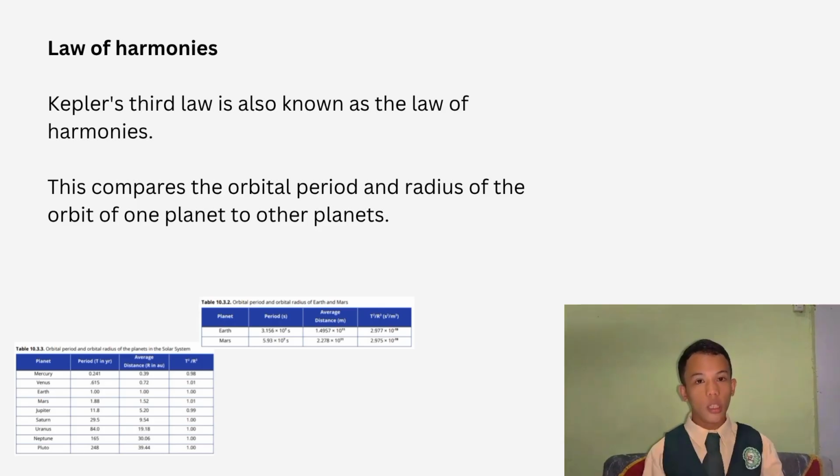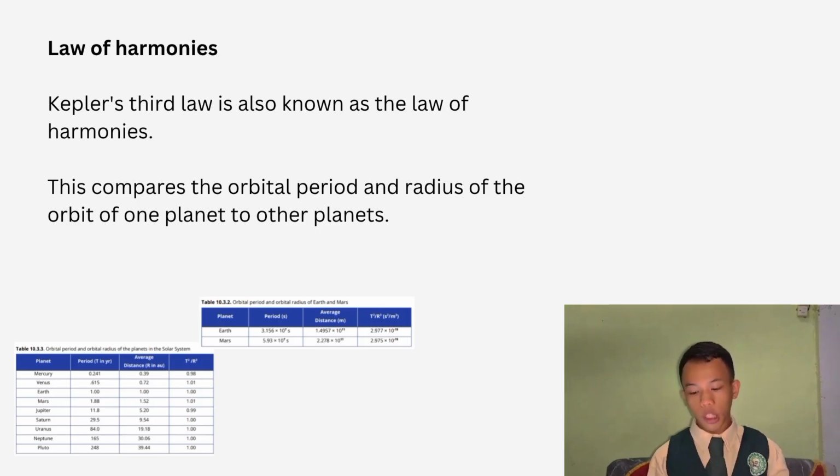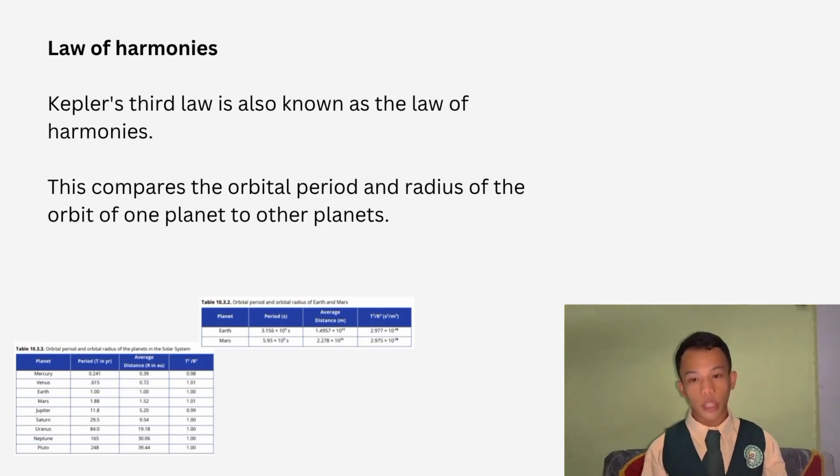And then the key points: the first law of planetary motion, or law of ellipses, states that the planet's path around the Sun is elliptical in nature, where the Sun is located at one focus.